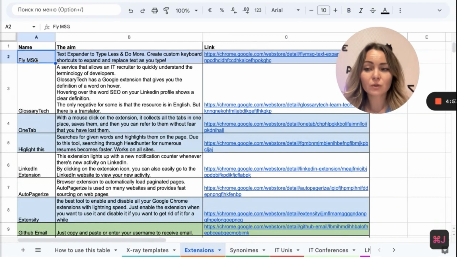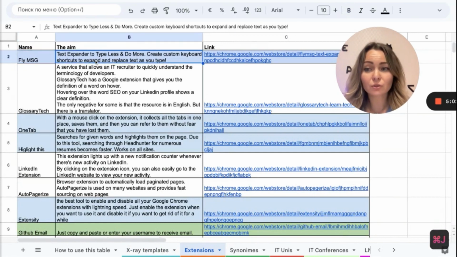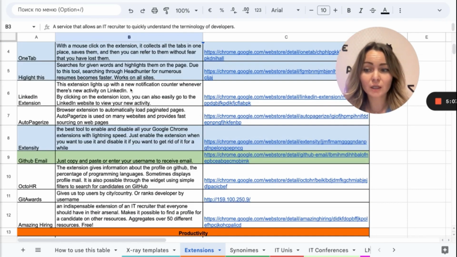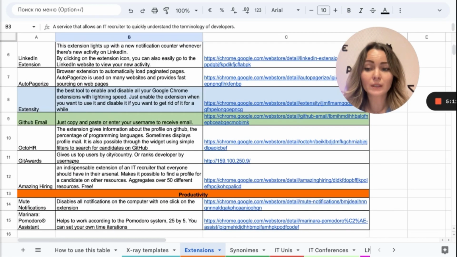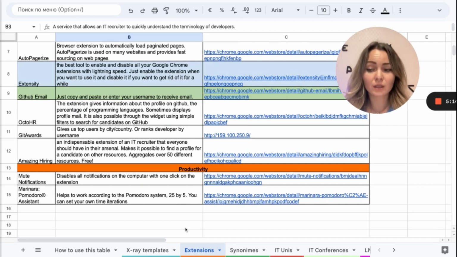Extensions. Here you can see the name of the extension, the aim, why to use this extension, and of course the link. All the extensions are working right now, and I am using all the extensions that are here. Not only extensions, but also some platforms and services.